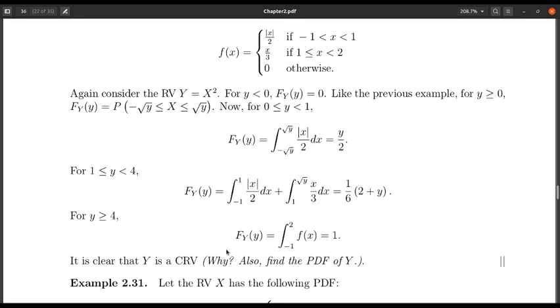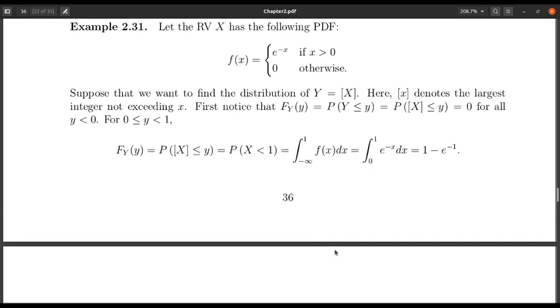Okay, and so finally you have the cumulative distribution function of y, which is 0 for negative y, y by 2 for y lying between 0 to 1, 1 by 6 into (2 plus y) for y lying between 1 to 4, and 1 for y greater than or equal to 4. And once you have the distribution function, again you can check whether it is a continuous or discrete random variable. You can show that this is a continuous random variable, and then you can find that PDF. Again, I leave this as an exercise.